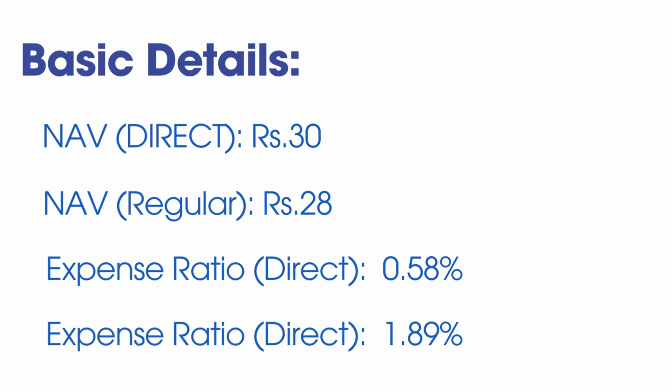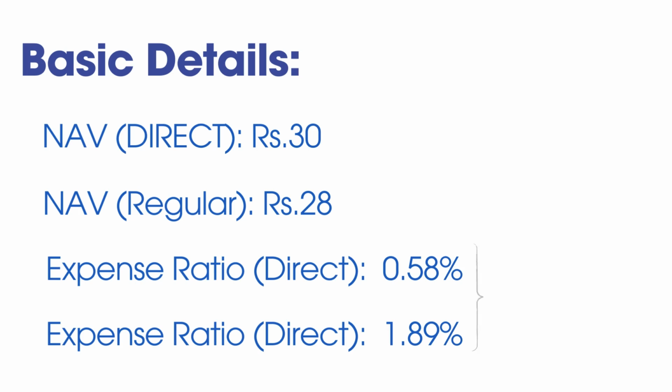Here I want to take some time, friends, because this is what we pay from our end. The expense ratio is what we pay from our end, where we need to be very clear on how much we are paying for what we are getting from the fund house or fund managers or asset management company. So here the expense ratio in direct mode is 0.58% and in regular mode it is 1.89%.